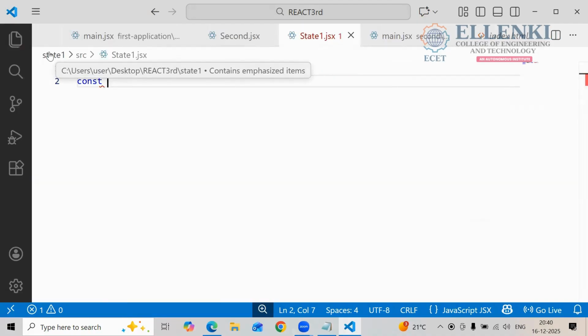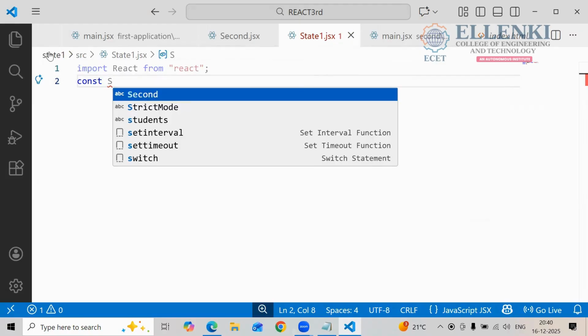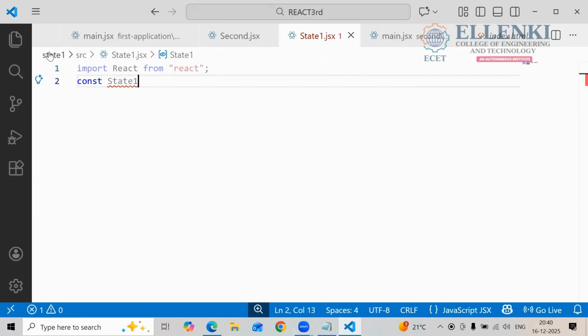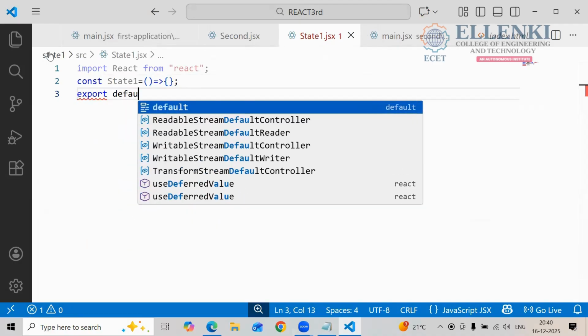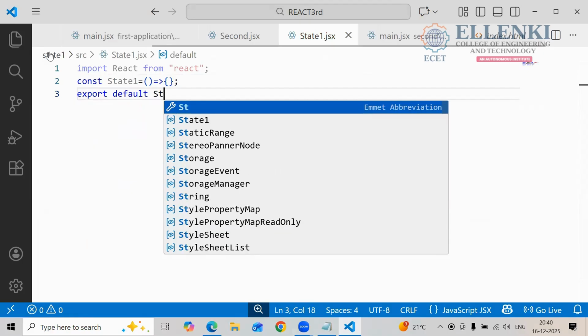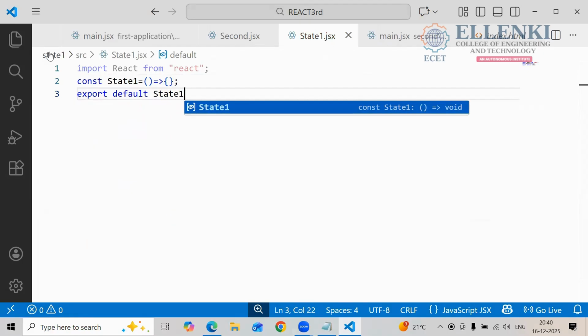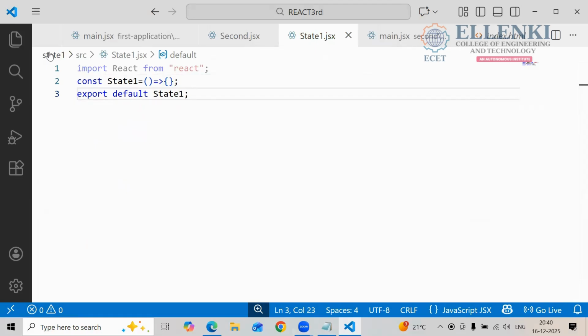So const, what is the component name here? State1, S should be capital. And you are assigning what here? An arrow function. This is the arrow function. Later, what you have to do? You have to export this file. Export default, and the component name. These 3 lines must and should be in your program. Whatever program you are declaring, these 3 things you have to write.